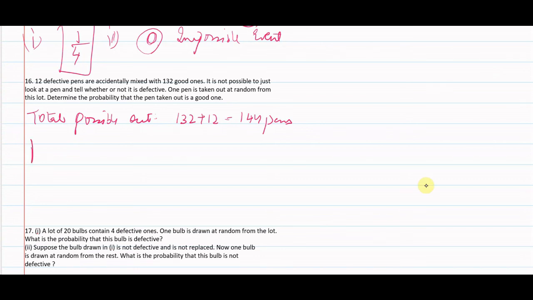We would take probability of event E. Total possible outcomes are 144. Now the pen is good one. So good pens are 132. So possible outcomes of event E shall be 132 divided by 144, which gets reduced to 11 by 12. Got it? This was a simple one.